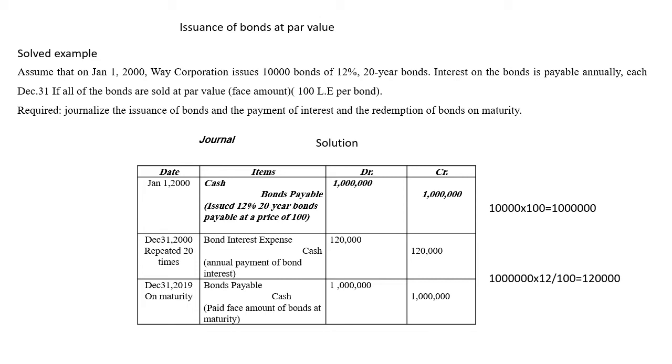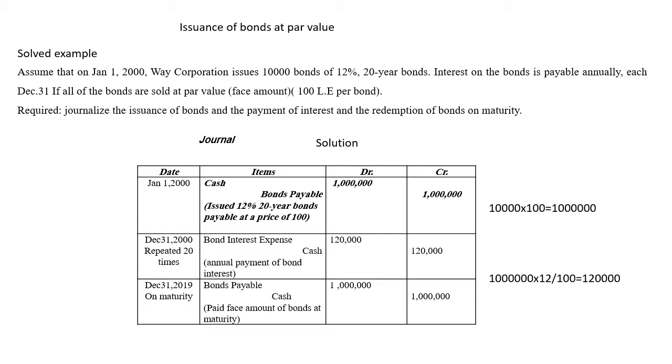On December 31, at the end of the year, the corporation will have to pay interest. How to calculate the interest? The value of the bonds, 1 million, multiplied by 12%, 1 million times 12 over 100, we get 120,000 as interest expense to be paid every year to bondholders.